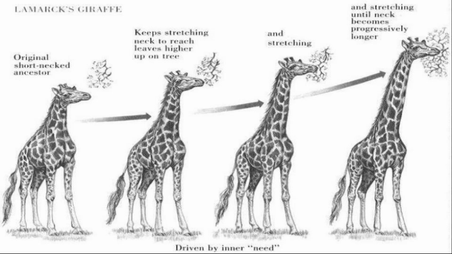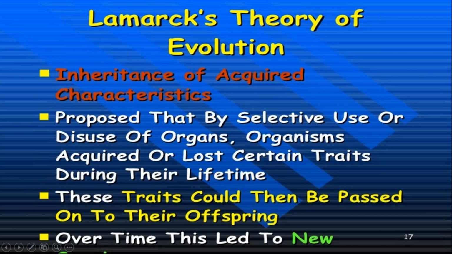This theory was given by Lamarck. His theory is also known as the theory of acquired characteristics. Characters are acquired from the parents. So this theory was highly criticized.